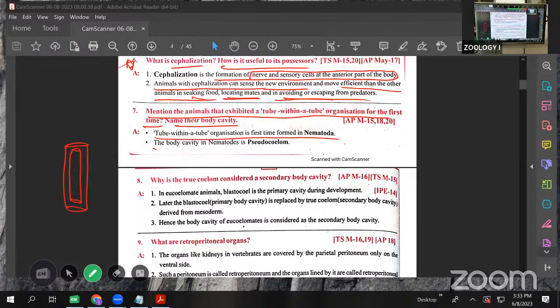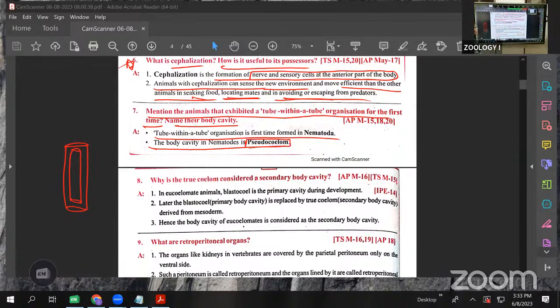It looks like a tube within a tube. The tube within tube organization is first present in the nematoda animals, the nemathelminthes. You can take Ascaris as an example, or Wuchereria. Now they are tube-like, and inside, the alimentary canal is also tube-like. The body cavity of the nematodes is the pseudocoelom. You can take Ascaris as an example for nematoda. As we learned in earlier studies, both of them look like a tube within tube organization, and the body cavity is called a pseudocoelom.